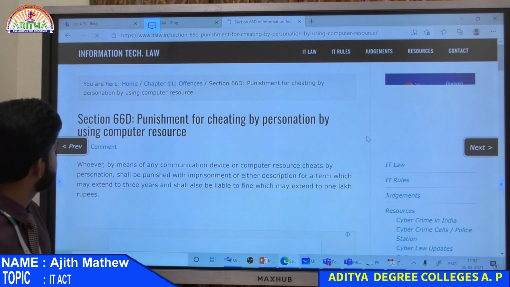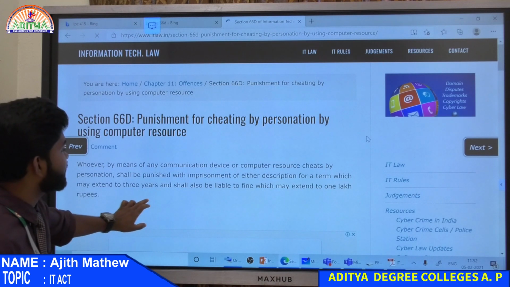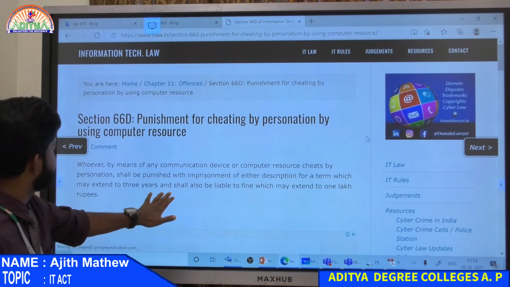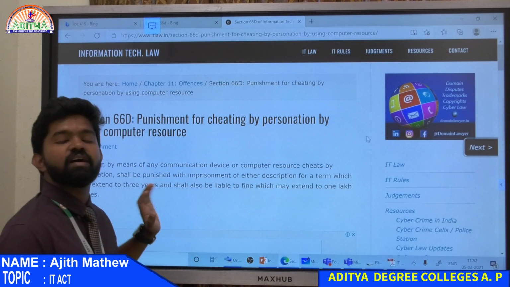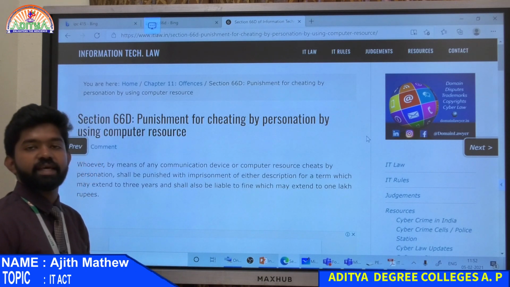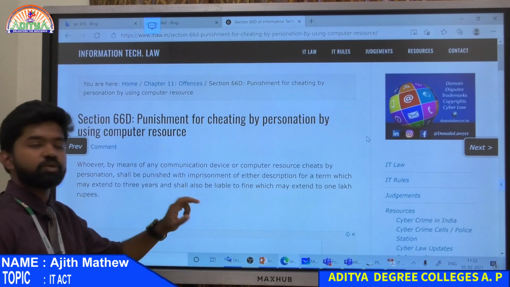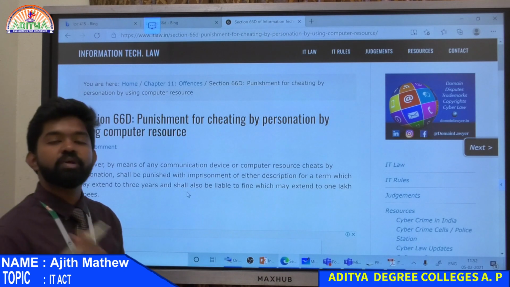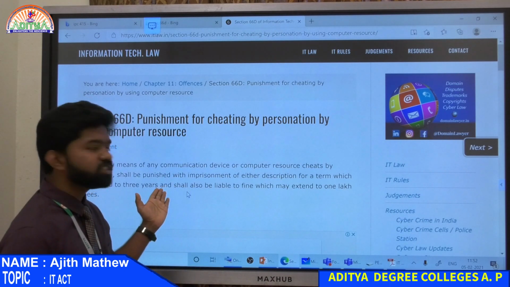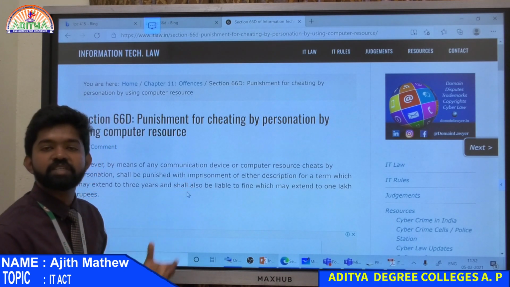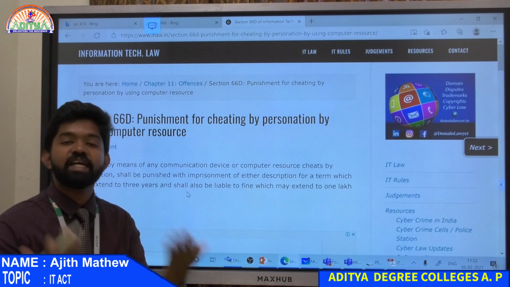Cheating by personation by using computer resources, or by means of any communication devices. The same thing given in the IT Act is given in IPC also. But now, because we have so much cyberspace, it was not clear what all the cheating types were. Because of that only, we enacted the IT Act in 2000.